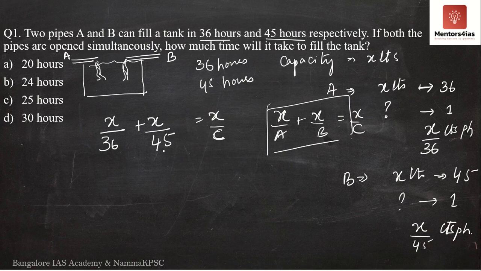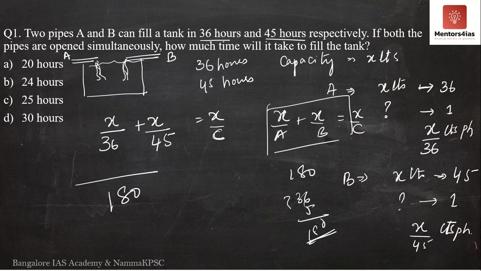Okay, so we have 36 and 45. 45 twos are 90. No, 90 is not divisible. 90 plus 45, 135. 135, no. How about 45 fours? 45 fours are 180. Let's check by 36: 36 fives are 180, yes, 180 is correct. So we'll take the LCM as 180. So 36 fives are 180 and 45 fours are 180.